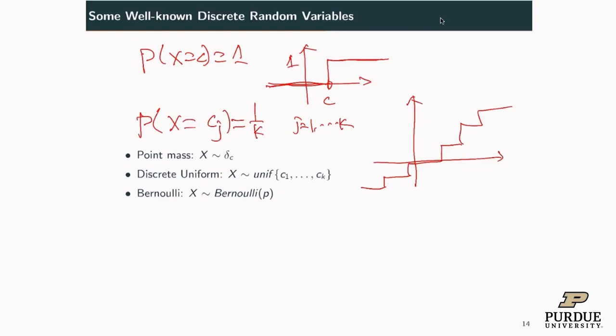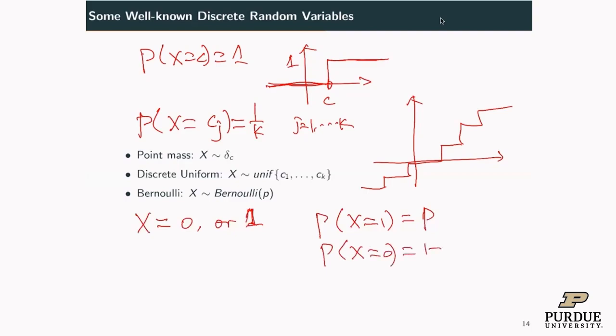So this is a discrete uniform. There is another important random variable called Bernoulli. You flip your coin, so the success probability is p. That means a Bernoulli random variable can only be 0 or 1, head or tail. The probability X equals 1 is p, the success probability. The probability X equals 0 is 1 minus p. So that's the probability mass.